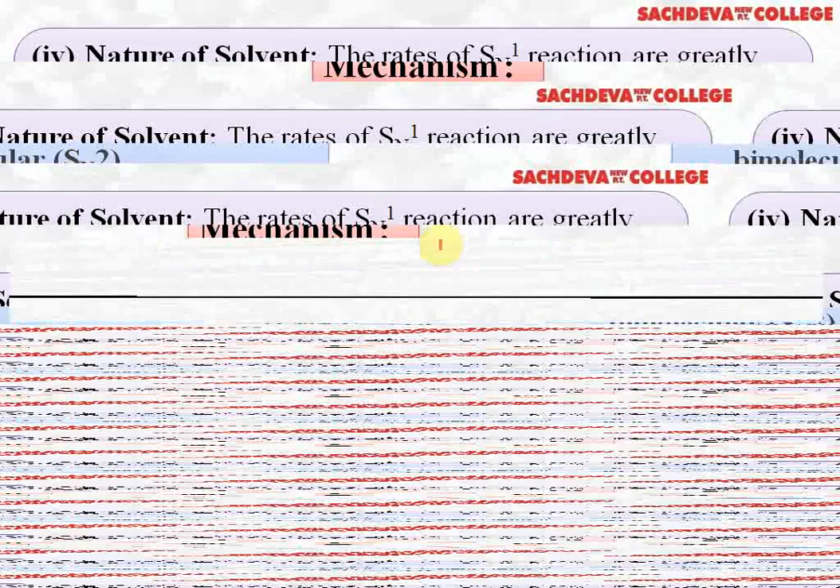Factors affecting rate of nucleophilic substitution reaction. The first factor is the structure of the alkyl group. The reaction rate towards a given nucleophile in the SN2 mechanism, which we will take up in detail after a few minutes, and SN2 means substitution nucleophilic bimolecular, varies with the structure of the alkyl group. That is, the SN2 mechanism will be mainly followed by primary, less followed by secondary, and least followed by tertiary.